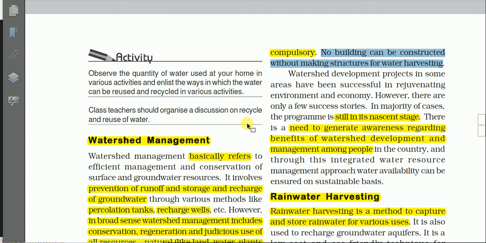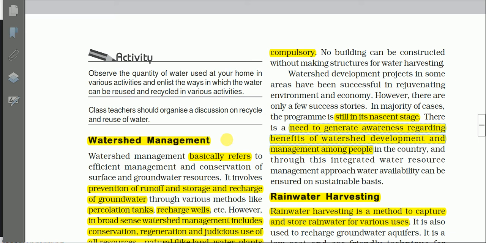In the majority of cases, this program is still in its nascent stage, the initial stage, and to have a successful story, there is a need to generate awareness regarding the benefits of watershed development and management among the people in the country.